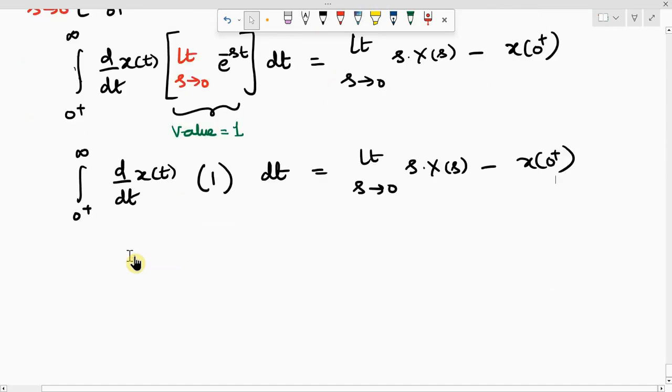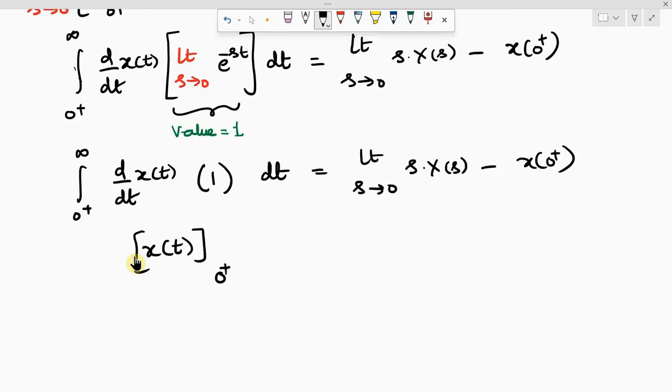Now you have differentiation inside the integral. So what we get is x of t with the limits of 0 plus to infinity, because integration and differentiation get cancelled, equal to limit s tends to 0 of s into X of s minus x of 0 plus.